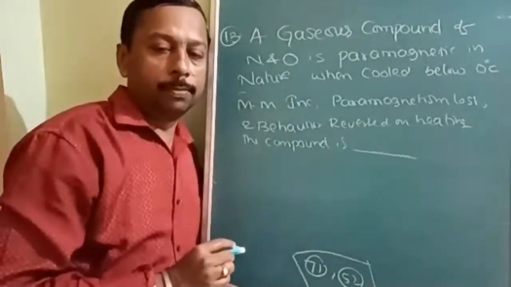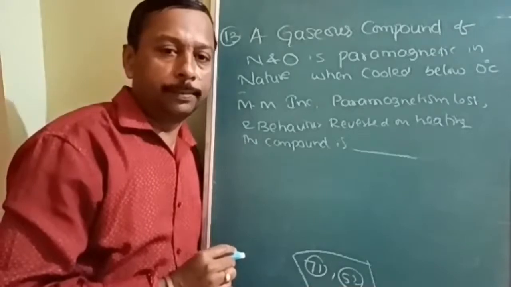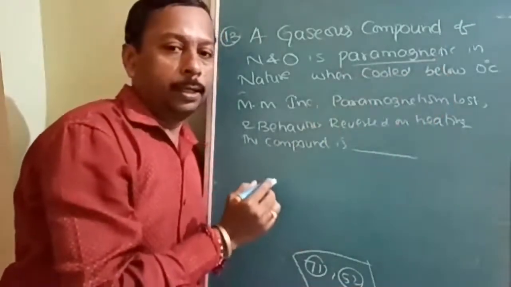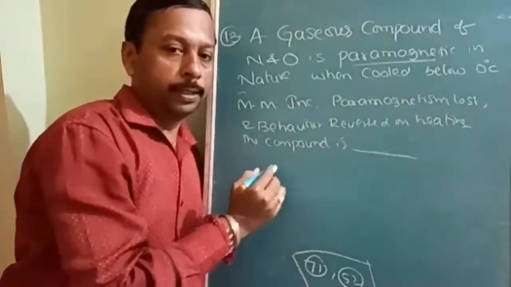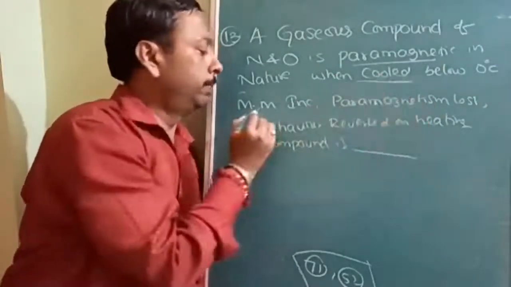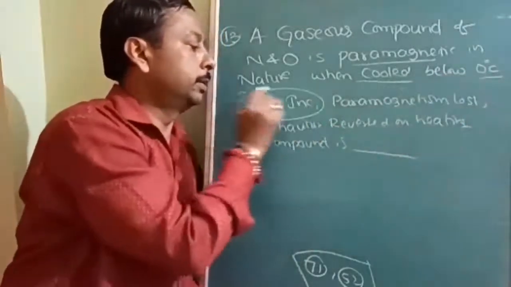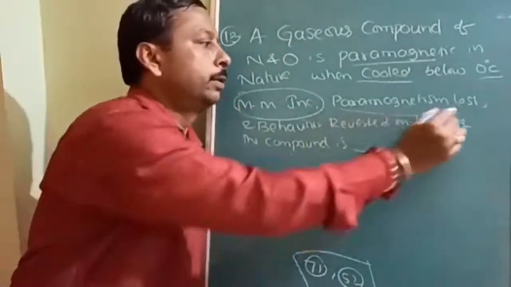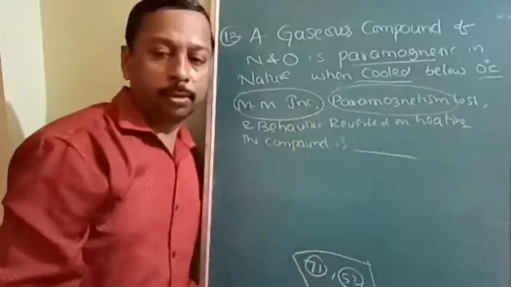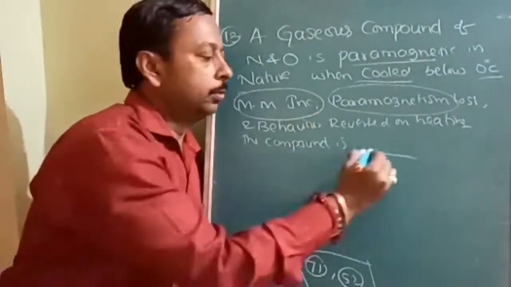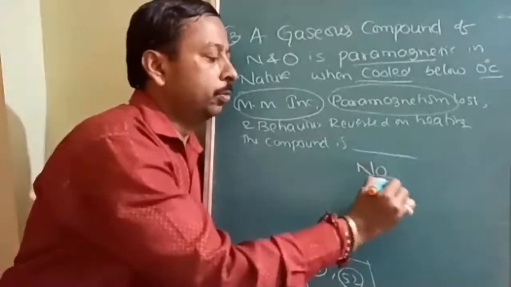Okay, the next question is about qualitative analysis, or you can say the 15th group. There is a compound of nitrogen and oxygen which is paramagnetic and colored also. But when it is cooled below 0 degrees Celsius, the molecular mass increases and the magnetism changes from paramagnetic to diamagnetic. What is that compound? The answer is very simple, NO2.